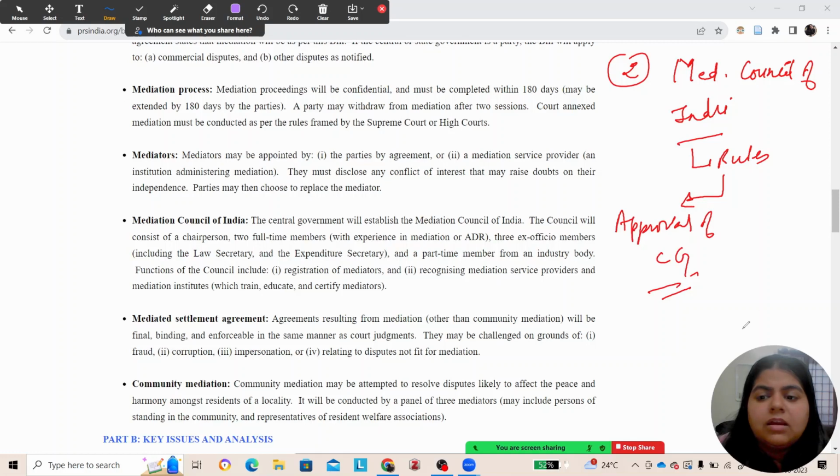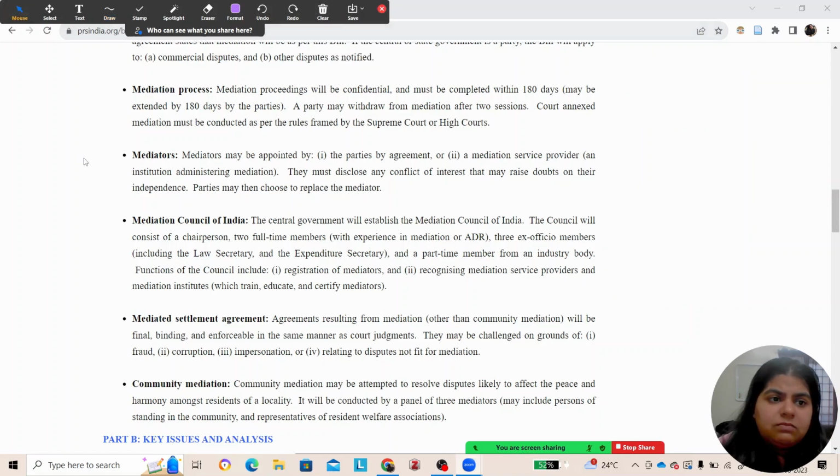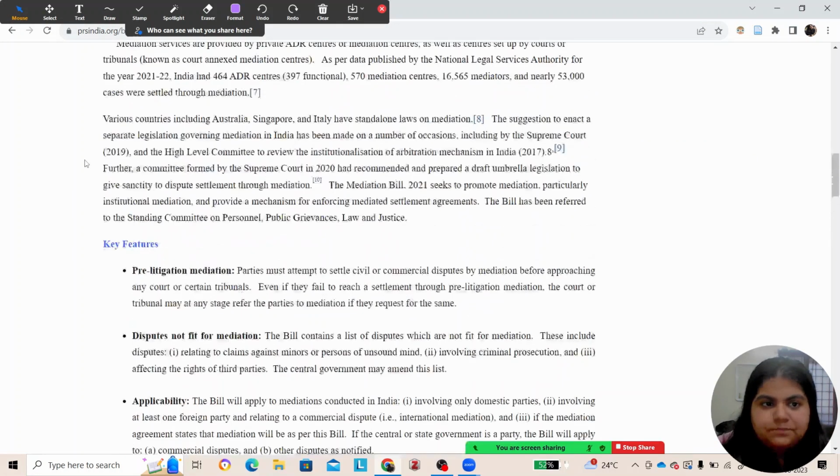Because the Government of India, the Union of India, or the states can be a party to the ongoing issue. So when you take the approval of the central government, it might create a problem. It might create a bias. So this is a hidden lacuna which will come to the surface later when the act is passed, but from reading the draft mediation bill, this could be said.